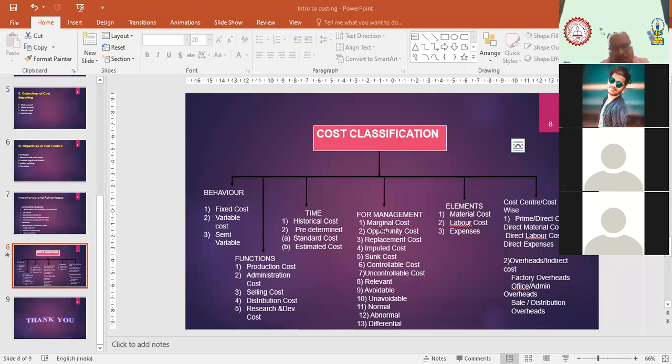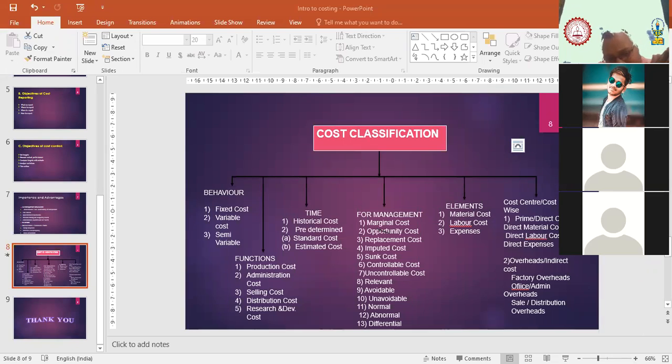Let's say it another way also. If I was producing 10,000 units and now decide to produce only 9,000 units, then this cost is going to reduce. Let's say the cost comes to 95,000. So there is a decrease of 5,000. This is differential cost. So any change in the cost due to change in the level of activity is called differential cost. I hope all 13 are clear.